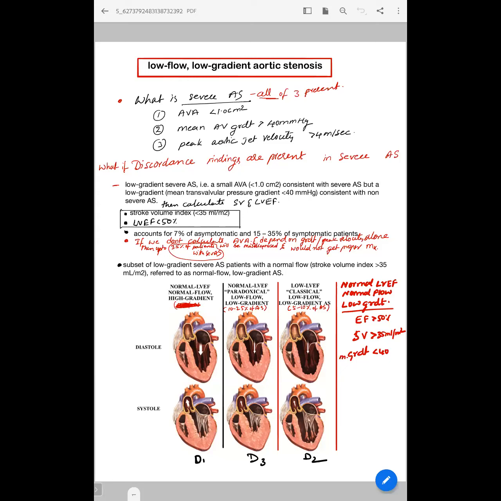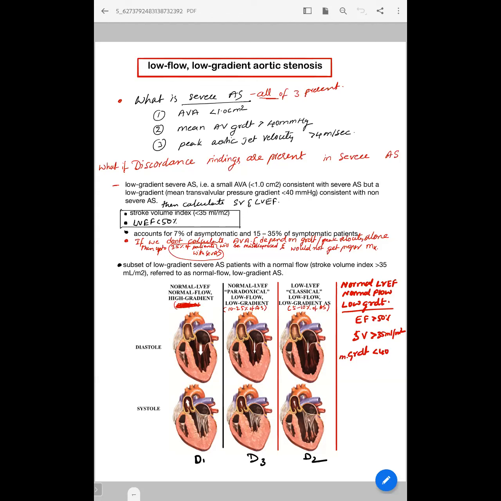Flow is normal, EF is normal, gradient is more than 40, and AVA is less than 1. So you see 38% of those, and almost 30% of this last entity you have mentioned, is what they say. Because when you follow them up continuously, you may come across a few people who will later get subcategorized into normal flow high gradient. From normal flow low gradient they go on to high gradient once the remodeling happens and the gradient pushes up as a compensatory mechanism.